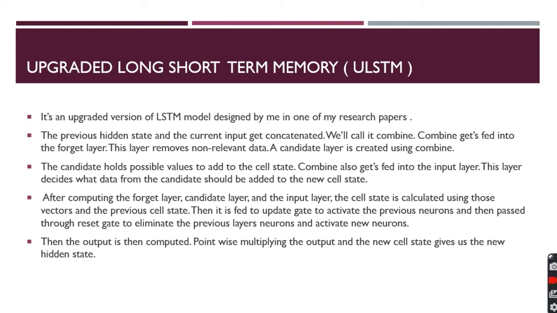What we are doing here is just adding one more layer and one more gate. You can pause the video and study it, but I am telling you the gist. There is one more hidden state here. There is already the forget layer, candidate layer and input layer, and along with that we are adding gates to not only increase the memory but also to do very fast computation, and also to increase the accuracy level.